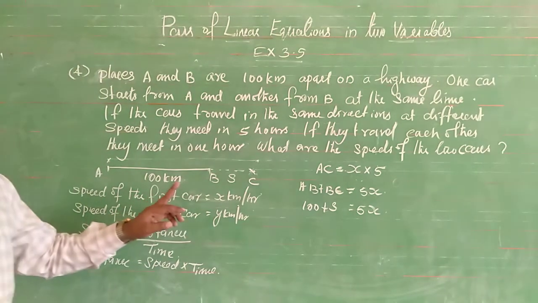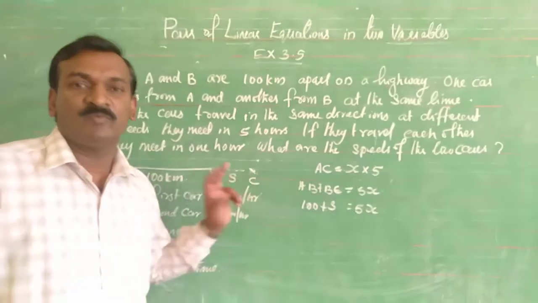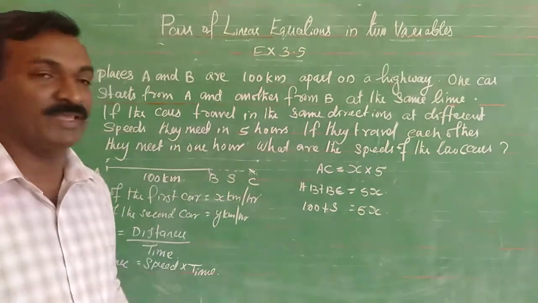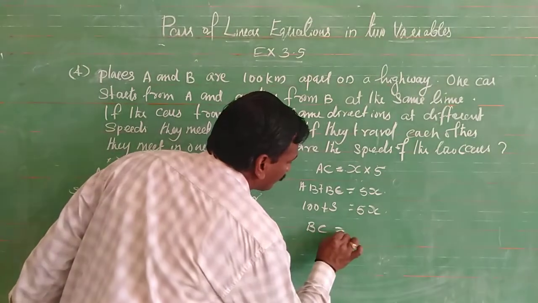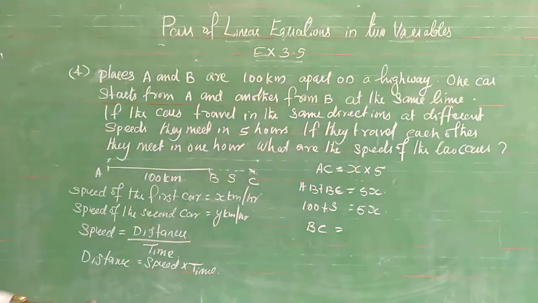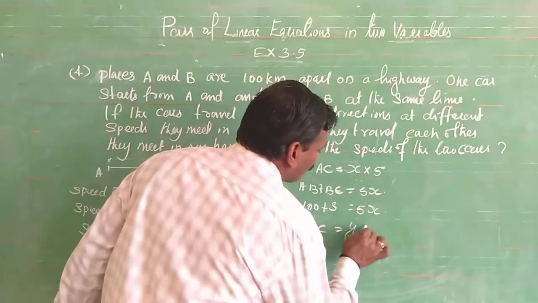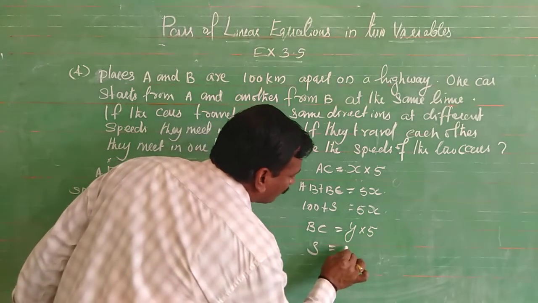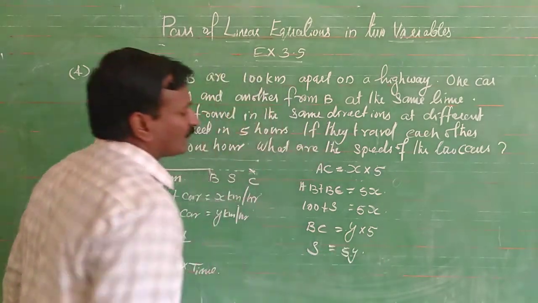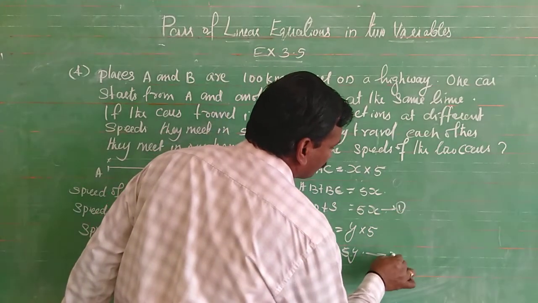Now we will see the second car starting from B and traveling up to C, timing 5 hours, distance equal to S. That means BC is equal to speed into time. The speed is y as we have taken, y into 5. Then BC is equal to S is equal to 5y. This is equation number 1. This is equation number 2.